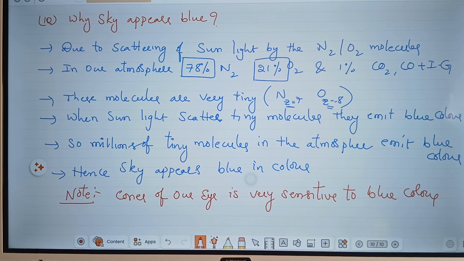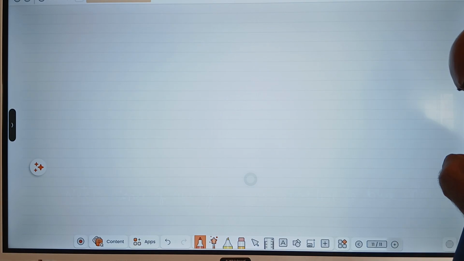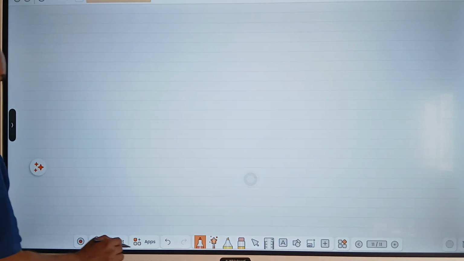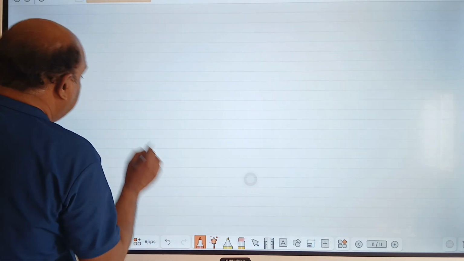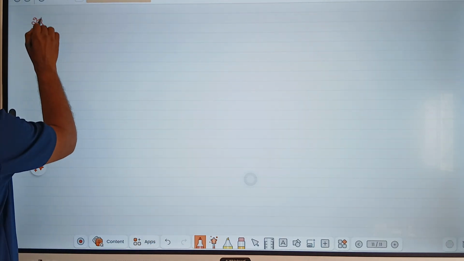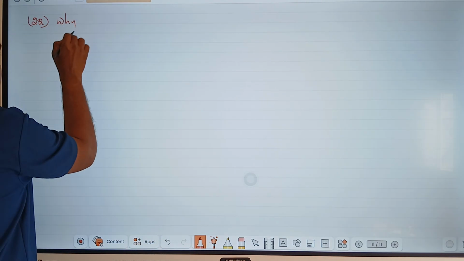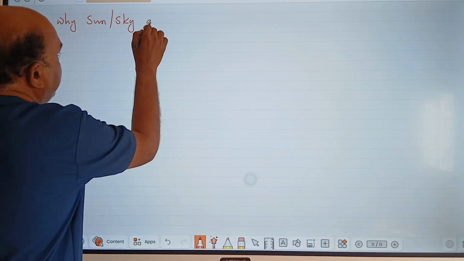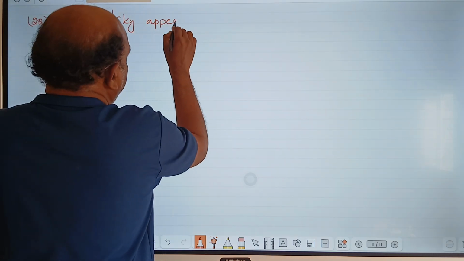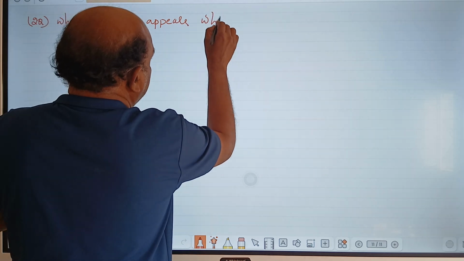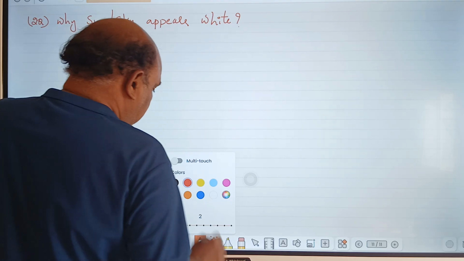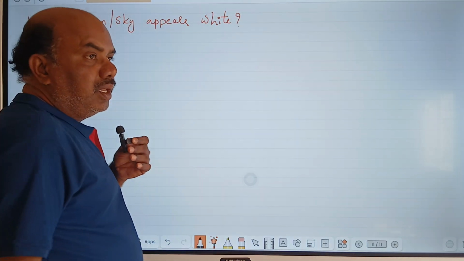Second question: why does the sun appear white? In the afternoon, how do we see it? Why does the sun appear red? Question number 2: why does the sun or sky appear white? Now see here, very simple.